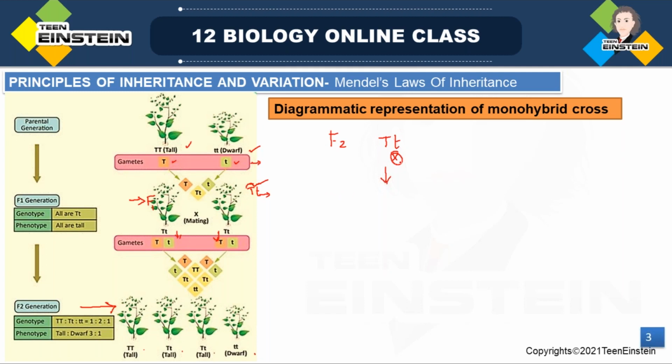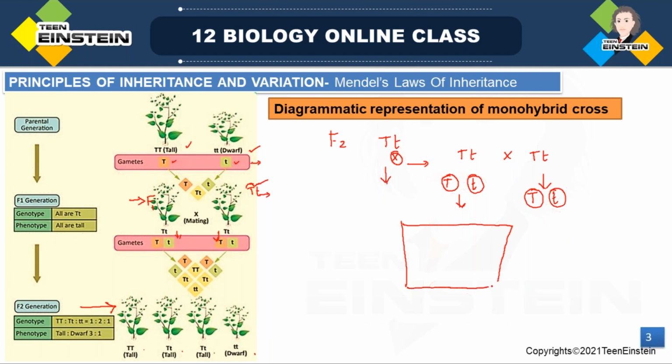Then capital T small t is crossing with the same thing. So this parent will produce two types of gametes, and this parent also will produce two types of gametes, right? So in a checkerboard, if you are making a Punnett square, how will it be?